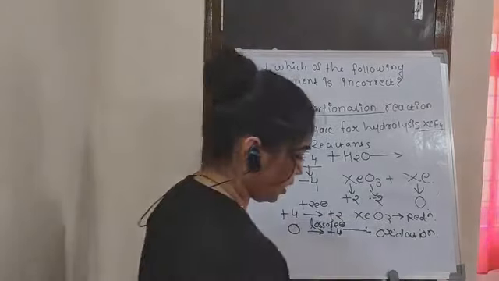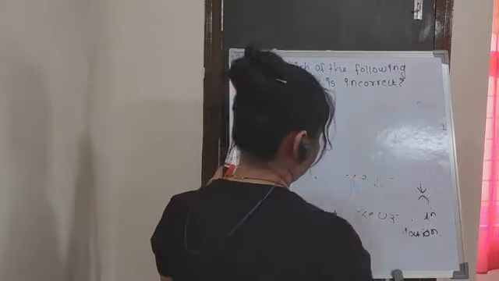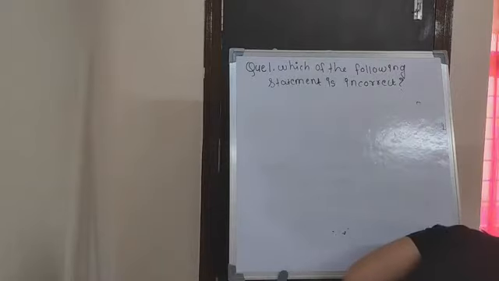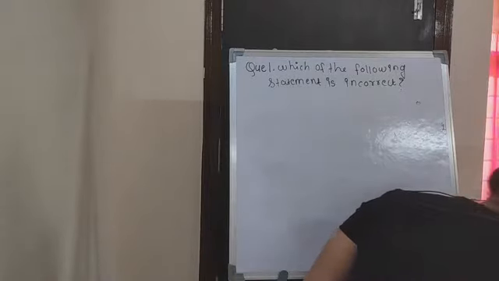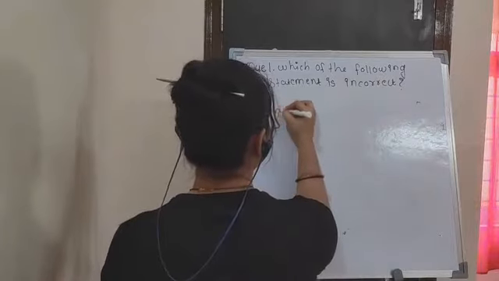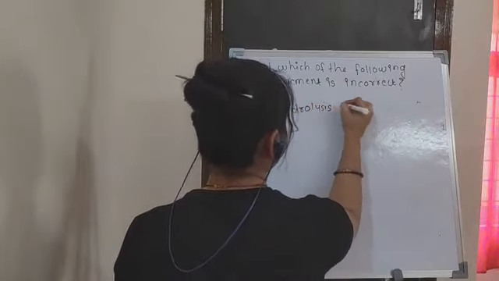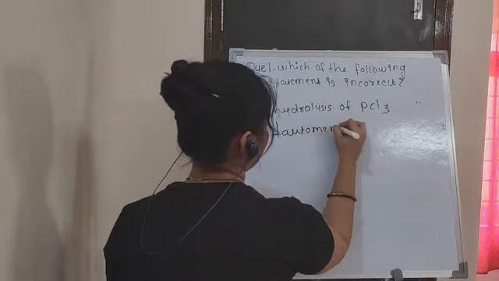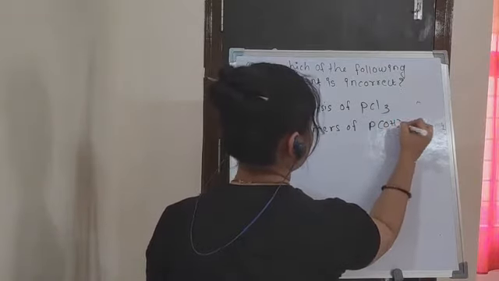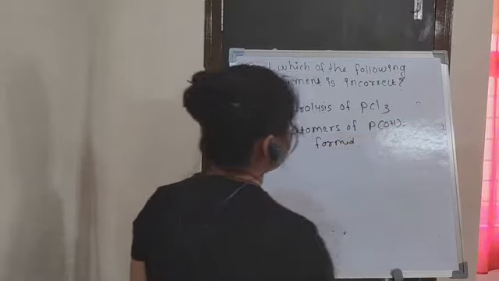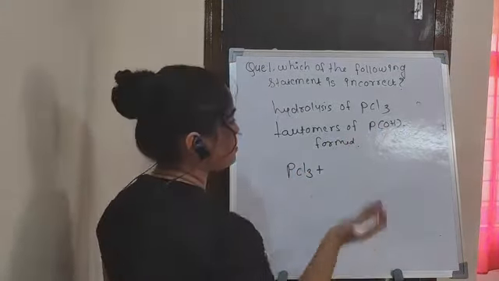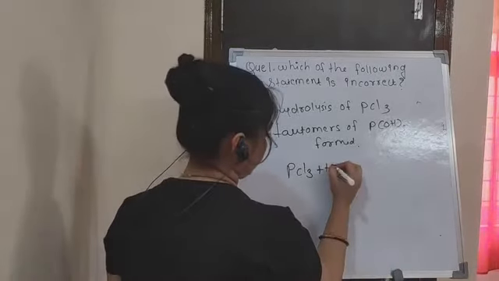So we have to go towards the next statement. Let us see the next statement. What is the next statement? The next statement is, in the hydrolysis of PCl3, tautomers of POH3 are formed. As we know, hydrolysis is breakdown of this chemical in the presence of water, H2O.